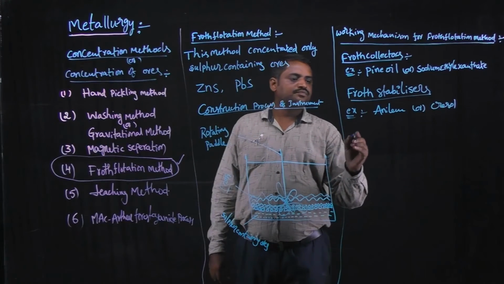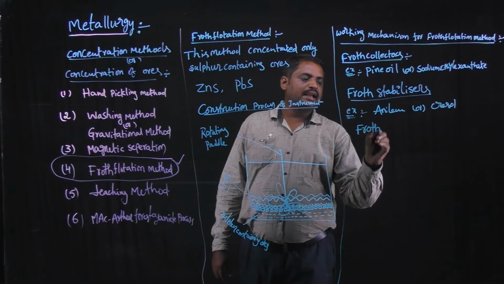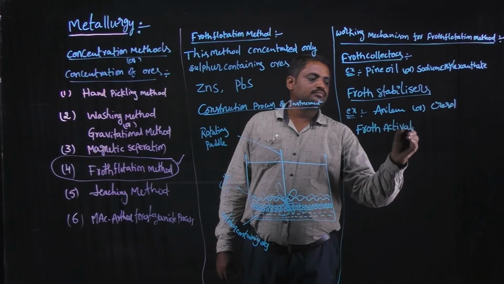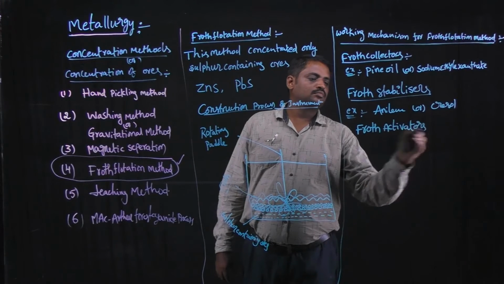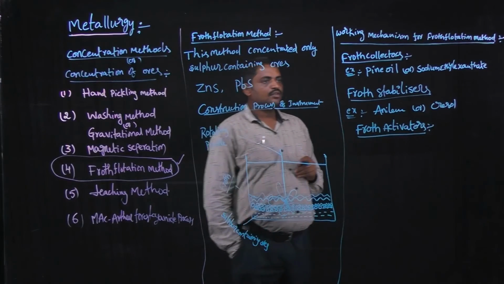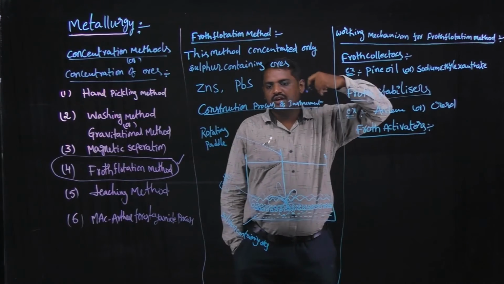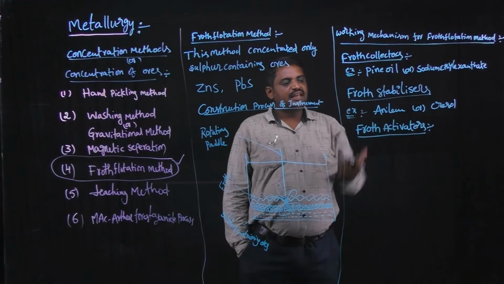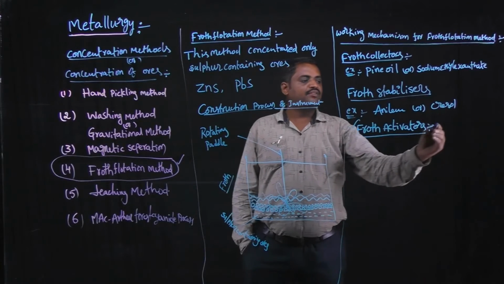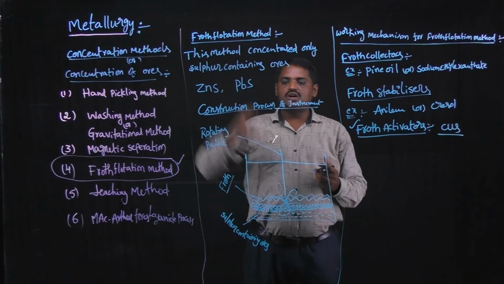And the next one, froth activators. The froth collectors are added to produce a large quantity of froth, and then froth activators are added to produce the maximum amount of froth.